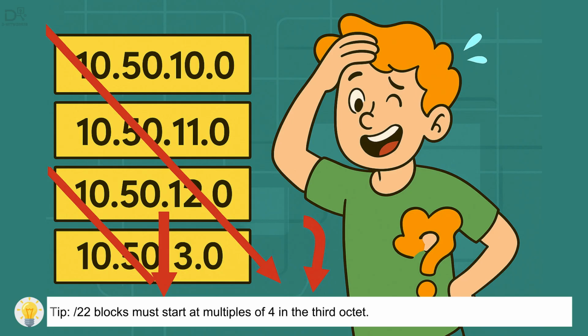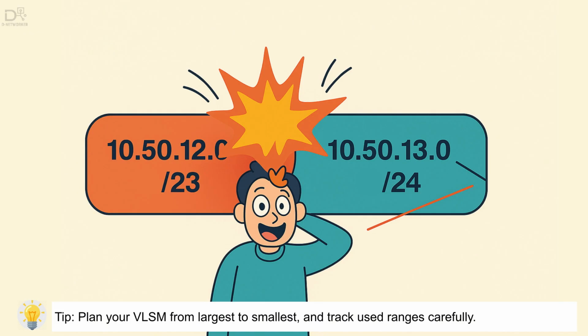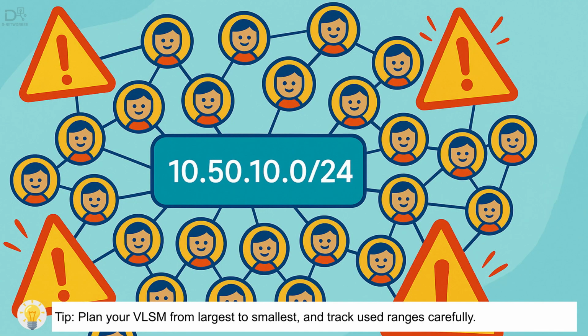Mistake 2. Grouping subnets incorrectly when summarizing. Example, using 10.50.10.0/22 for 10.50.10.0 to 10.50.13.0 is not valid. Mistake 3. Overlapping subnets. This causes routing headaches and IP conflicts.